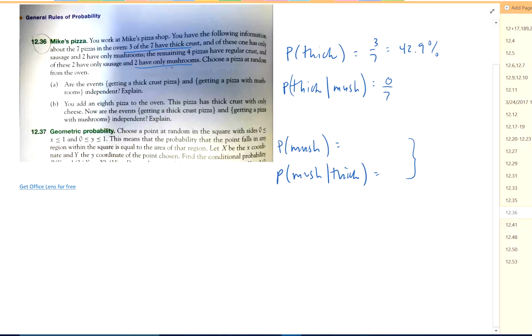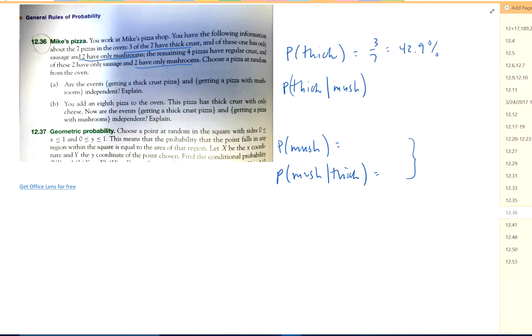Oh, oopsie, I read it wrong. Okay. So we got 7 in the oven, 3 of 7 have thick, and of these 3, 1 has sausage and 2 have mushroom. So I've got 2 of the 3 thick with mushroom, and 2 of the 4 regular crust. Oh boy. Okay, I gotta go back and think about this. I need to write this down here.